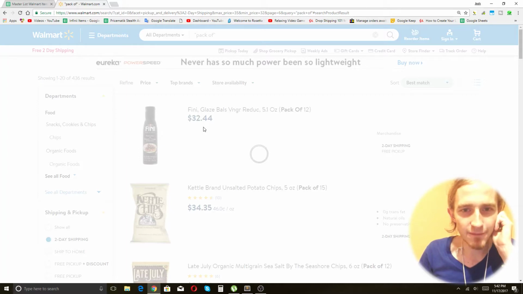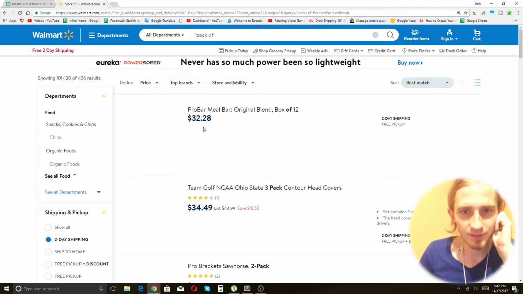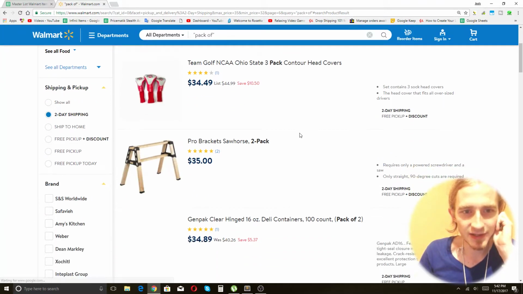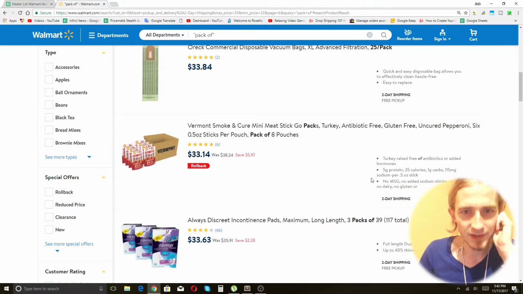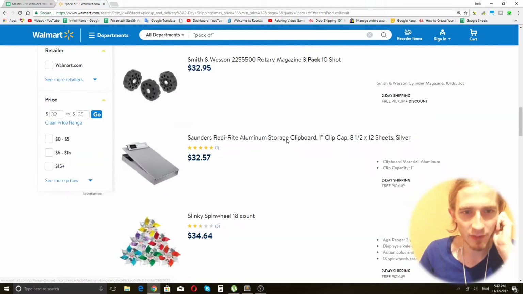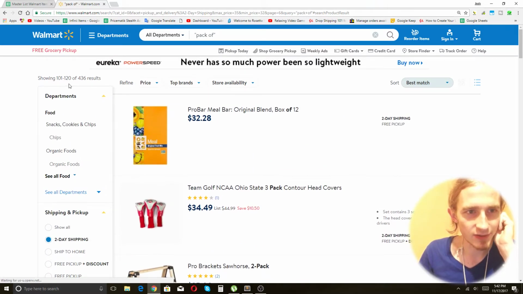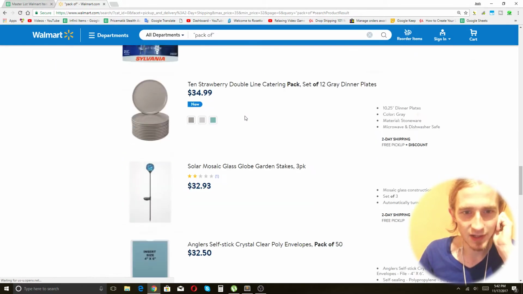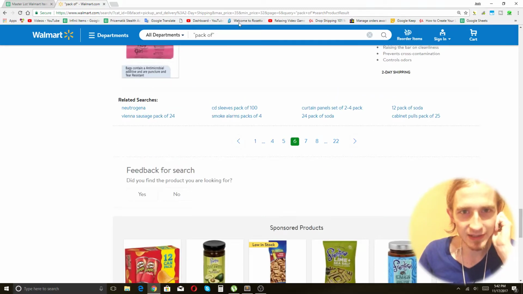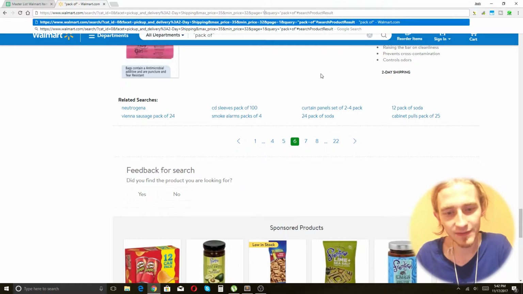But as we get further into the search result, you're going to start to see that they get a little bit vague. These are still okay. "Pack of." This is still what we want. But what we need to do is go to the end of the search result. So this has 400 results. So we're going to go to page like 15.